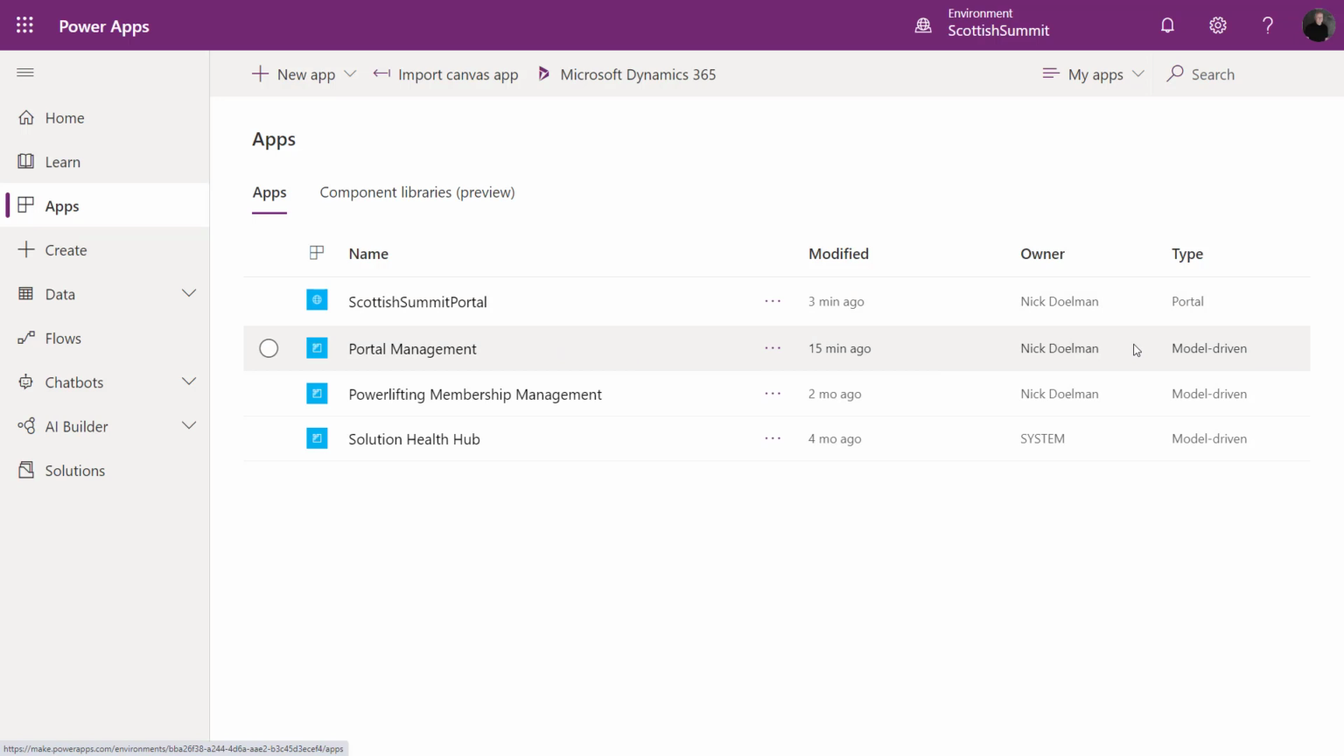Now, I've also created, earlier, a powerlifting membership management app, and I created that as a model-driven app. I'm not going to go too deeply into how to build a model-driven Power App. I think there are other sessions, and you can find information about that online. Let's just take a quick look at that particular app.